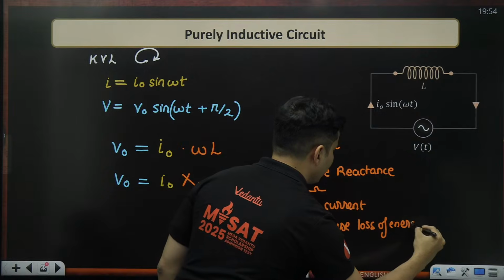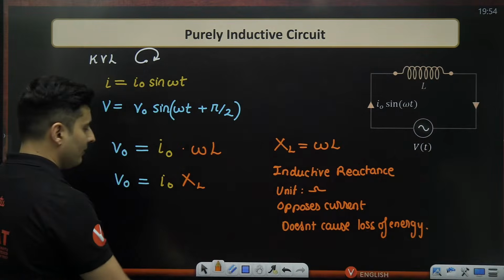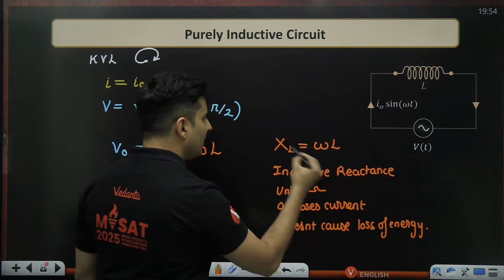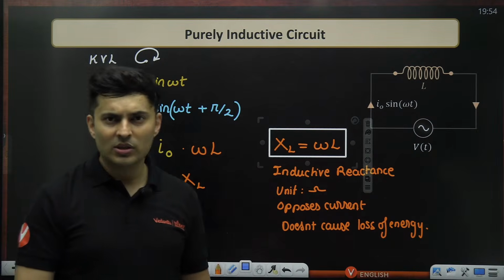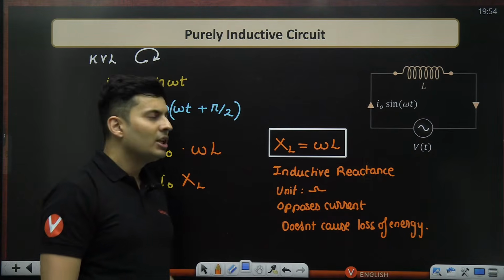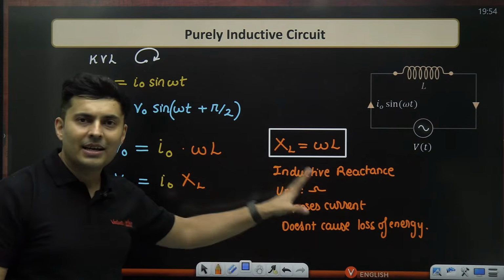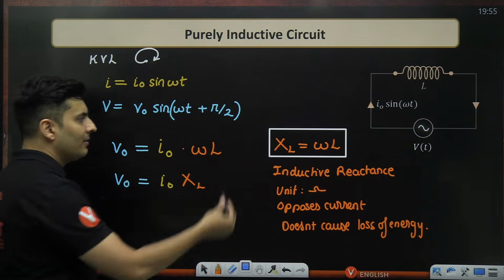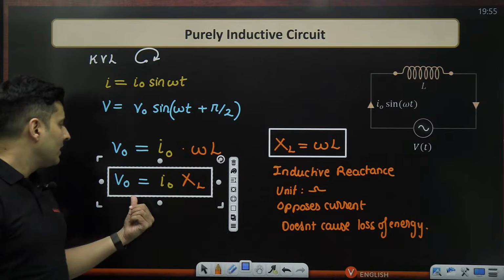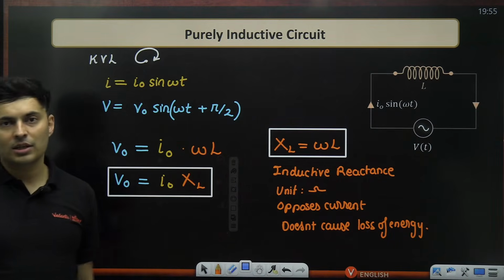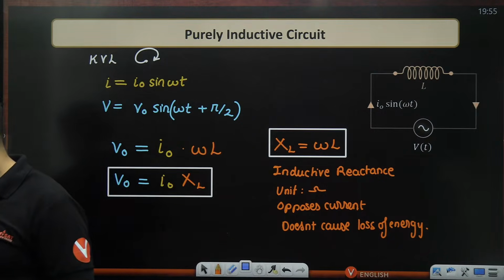It stores it faithfully in its magnetic field. So it is injustice to an inductor to be called a resistance, because it is not exactly similar to it. So you give a different name and keep it happy. Inductive reactance is omega L, and the voltage, just like Ohm's law, is V equals I into the reactance of that inductor. Okay, clear?